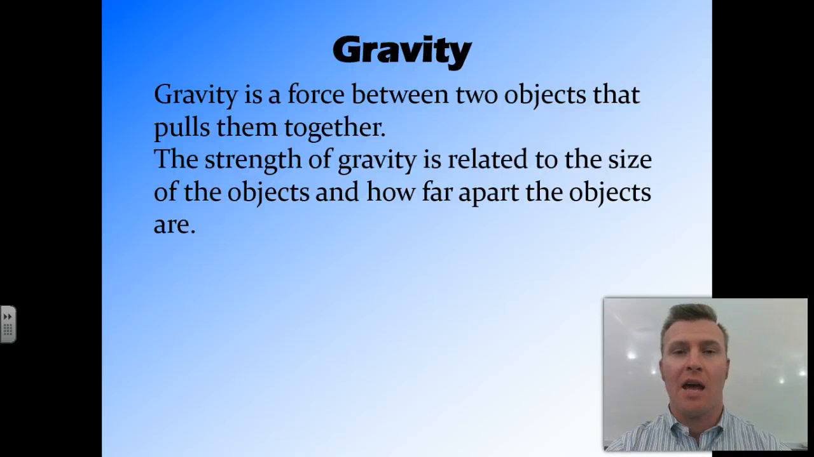So gravity is a force that occurs between two objects, and that force pulls them together. It's a non-contact force. The strength of that force is related to how big the objects are and how far apart the objects are. So this means there's actually gravity between all objects. So between you and the person sitting next to you, for example, there is a force of gravity.